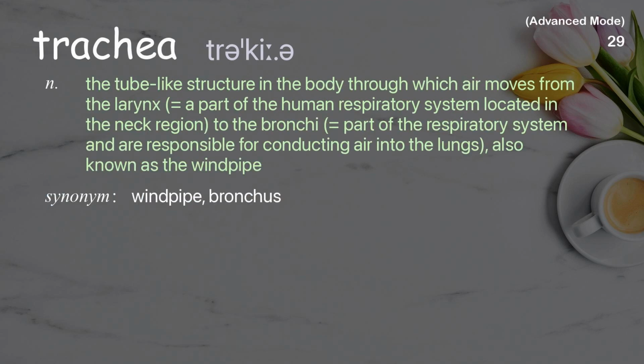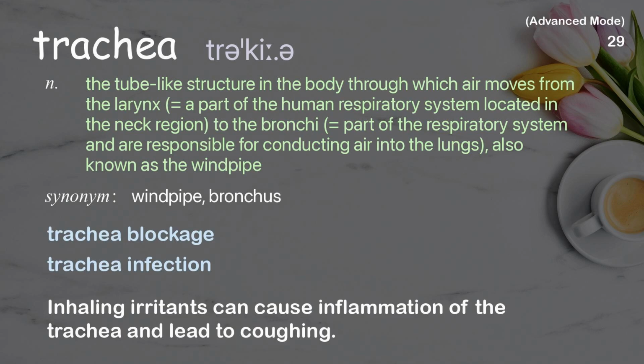Trachea. The tube-like structure in the body through which air moves from the larynx, a part of the human respiratory system located in the neck region, to the bronchi, which are part of the respiratory system and are responsible for conducting air into the lungs. Also known as the windpipe. Examples: Trachea blockage, trachea infection. Inhaling irritants can cause inflammation of the trachea and lead to coughing.